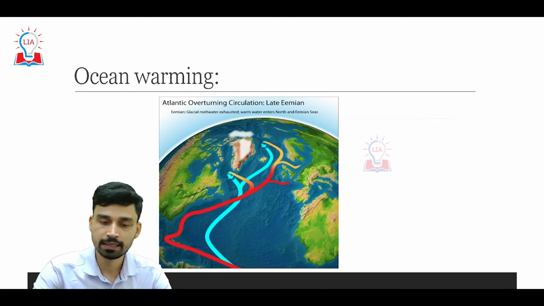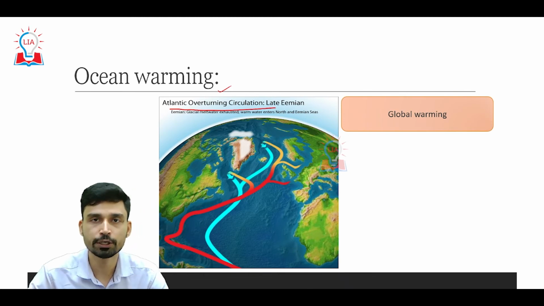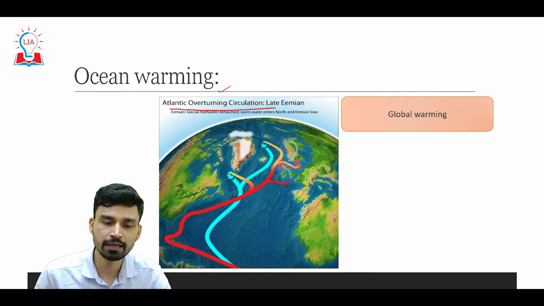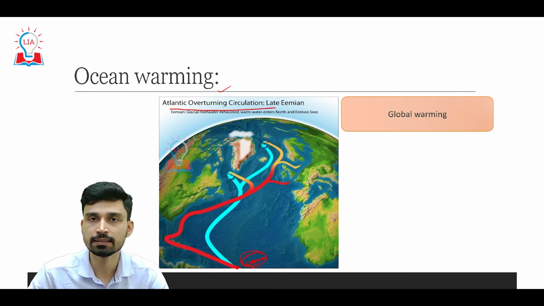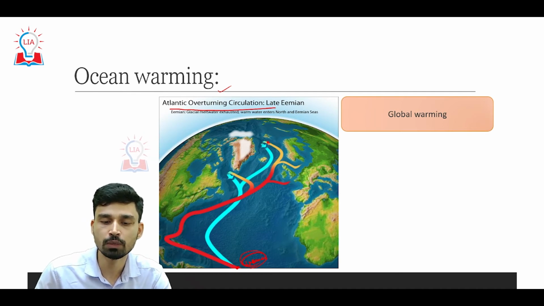Not only that, there is one other factor in the ocean that is called the Atlantic overturning circulation. Atlantic overturning circulation is an ocean current that we can find in the Atlantic Ocean. So basically what happens near the equatorial area, since temperature is higher, the water becomes warmer. As the water becomes warmer near the equatorial region in the Atlantic, it expands and tends to move on the surface toward the cold polar regions.